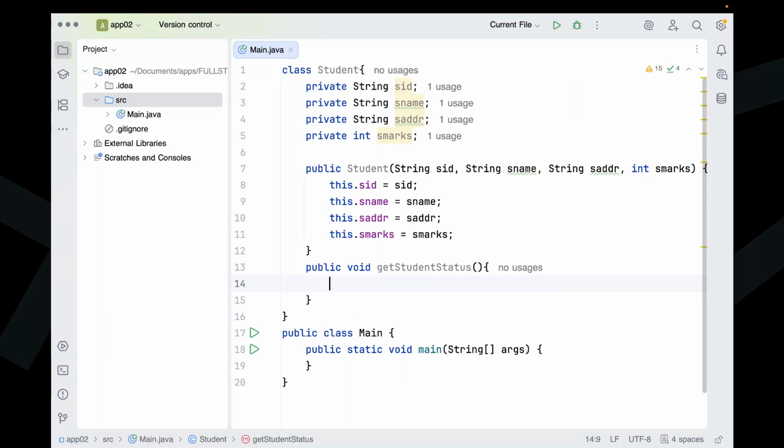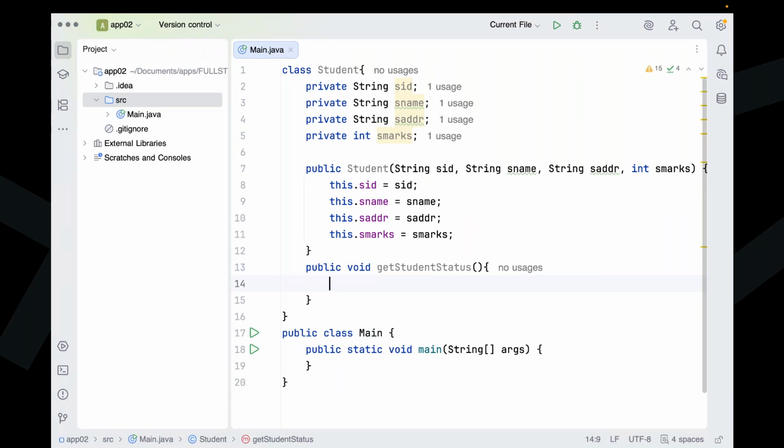What exception? I'm going to raise an InvalidMarksException. Of course, that is a user defined exception we have to prepare. My intention is to raise an exception where I provide the description: invalid marks, please enter valid marks. Like this, I want to provide some description. So there is a requirement to raise an exception.